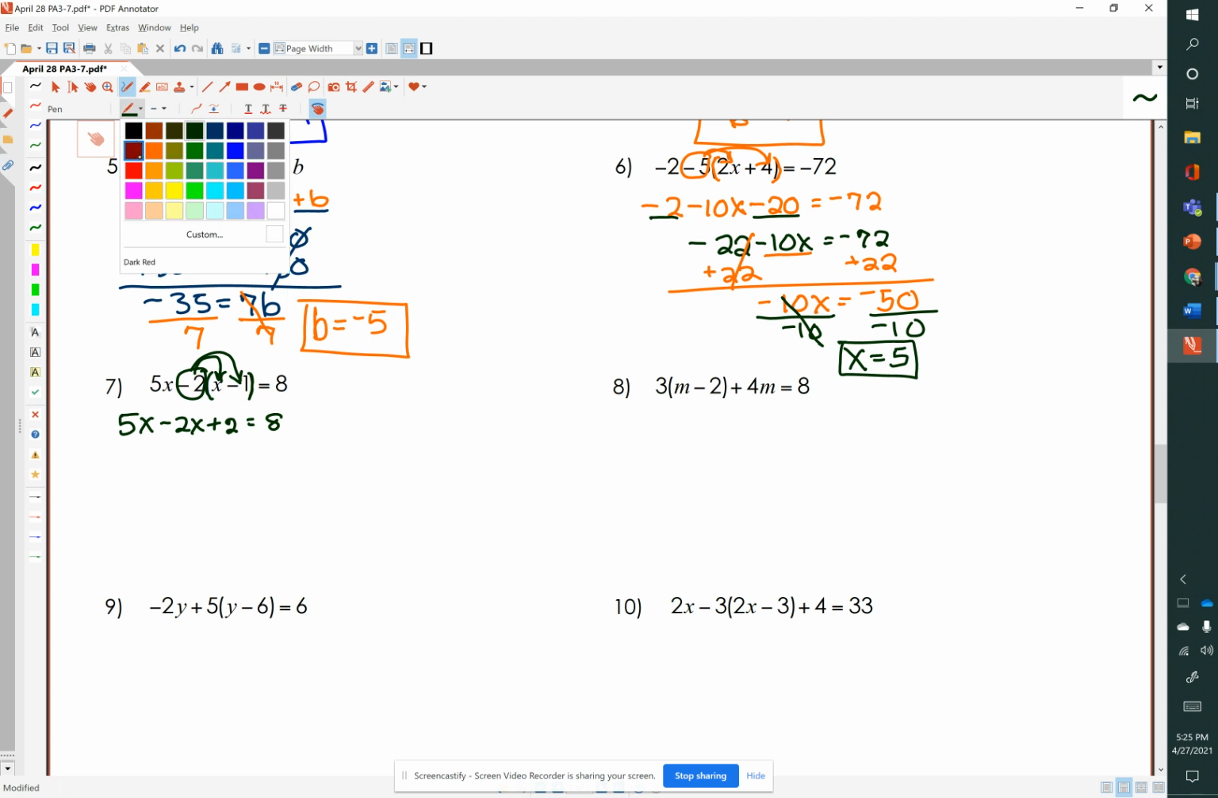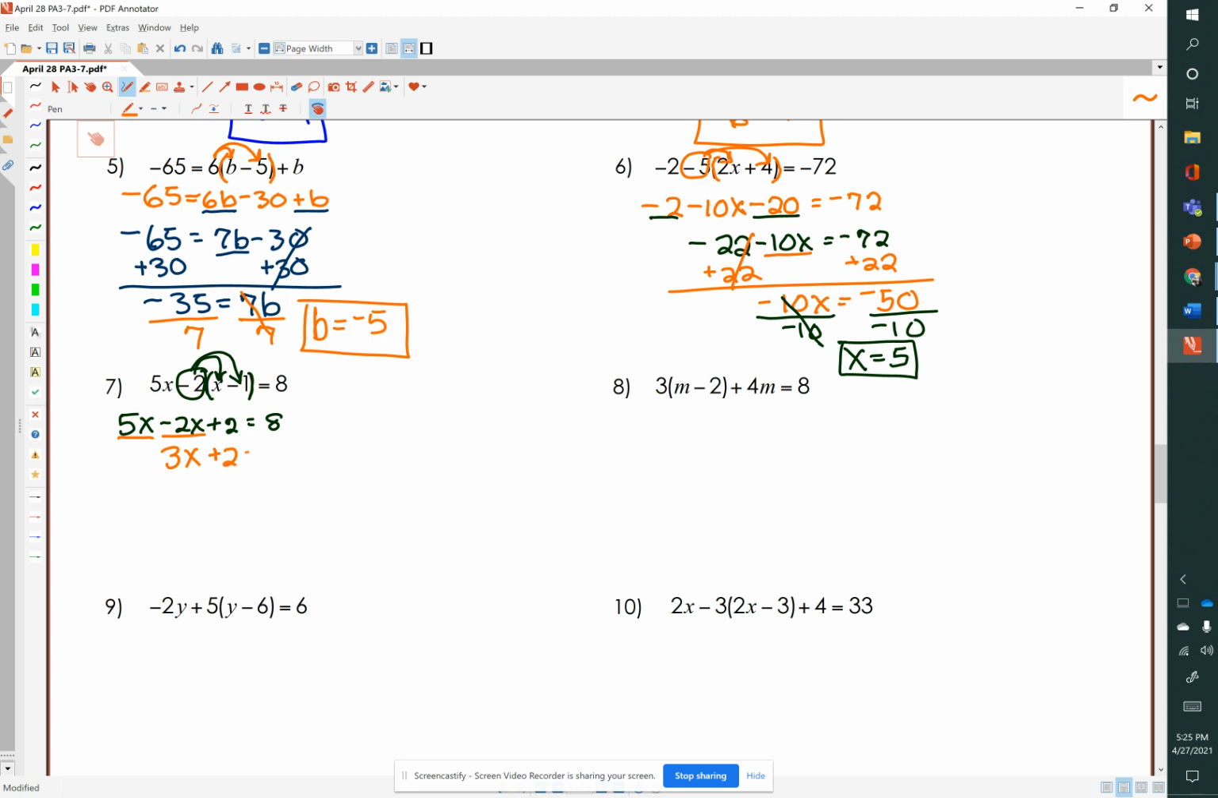And we have some like terms in the form of these x terms, 5x minus 2x, which is 3x, plus 2 equals 8. Now let's take that 2 and subtract it out from both sides to balance this equation. So we have 3x equals 6, and now x is being multiplied by 3. We will divide x by 3. Whatever we do to one side, we do to the other. And x is isolated, and x equals 6 over 3, or when simplified, it equals 2.